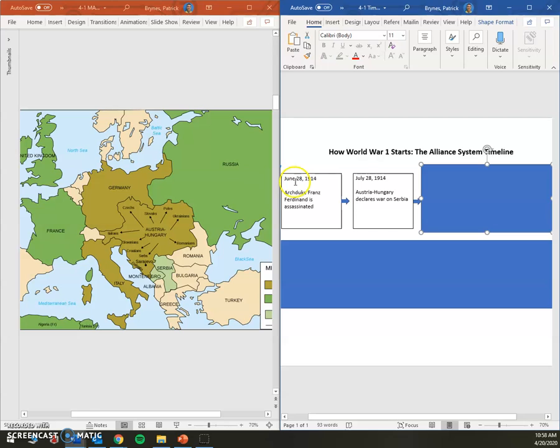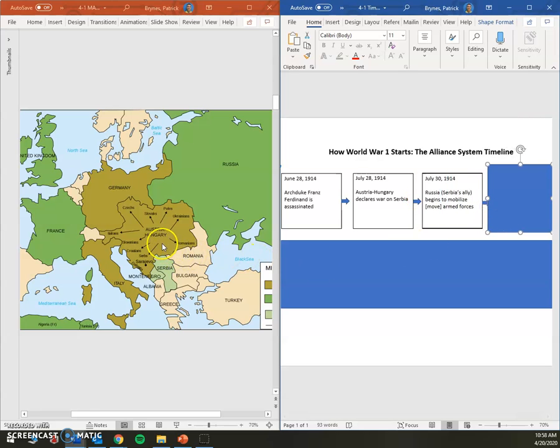So what do you think the Austro-Hungarian Empire is doing? Well, they are chatting with their pals Germany. And they're basically going, hey Germany, if we declare war on Serbia and Russia gets involved, will you have our back? And Germany, of course, is going to have their back because they are allied together as well.